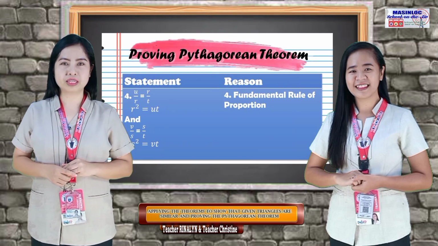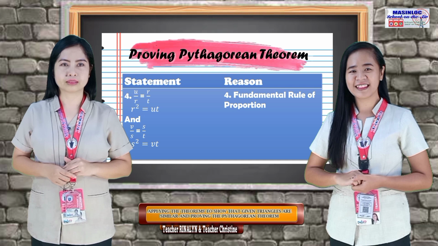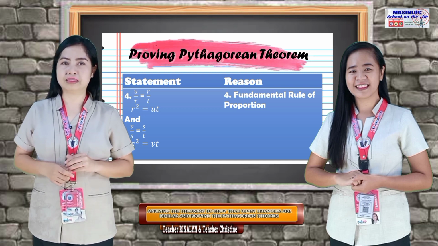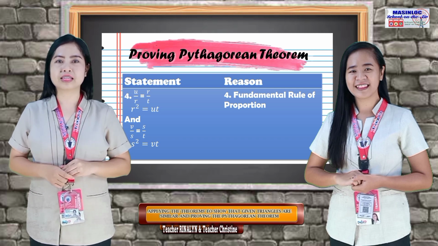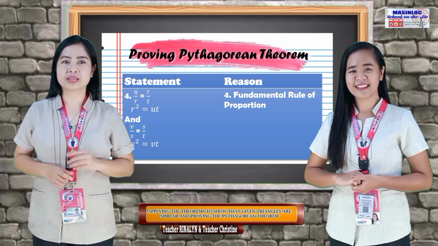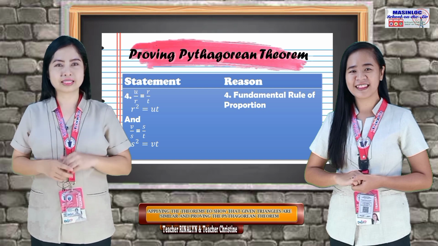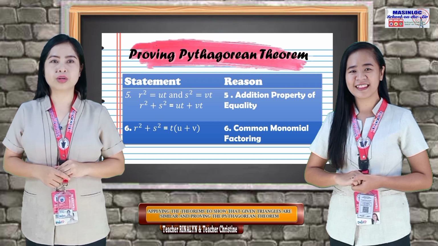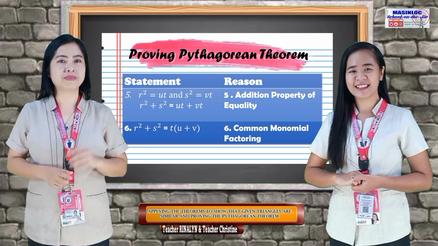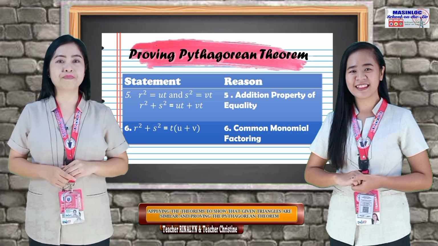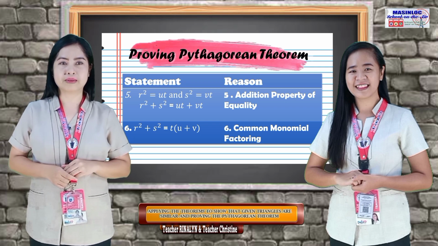After that, we should use the fundamental rule of proportion in order to simplify the equation. u over r equals r over t will become r squared equals u times t, and v divided by s equals s over t will become s squared equals v times t. Next, we should combine the two equations according to the addition property of equality. r squared equals u times t plus s squared equals v times t will become r squared plus s squared equals u times t plus v times t.